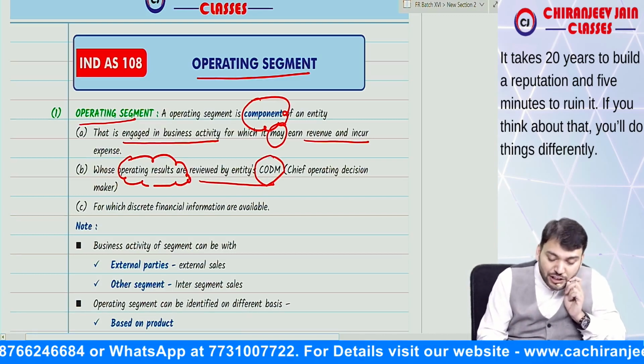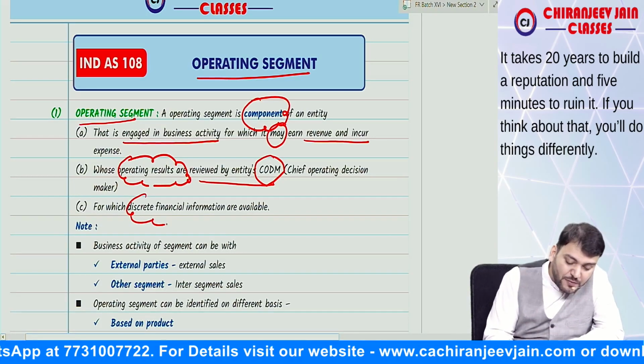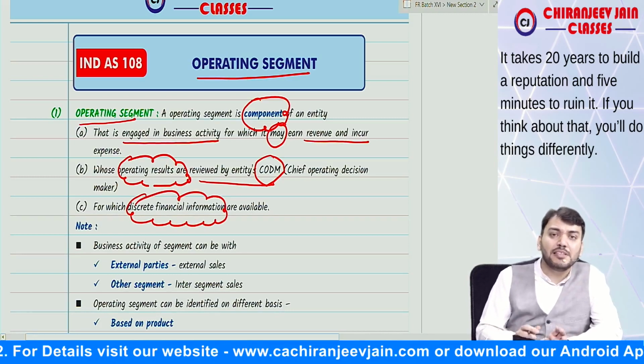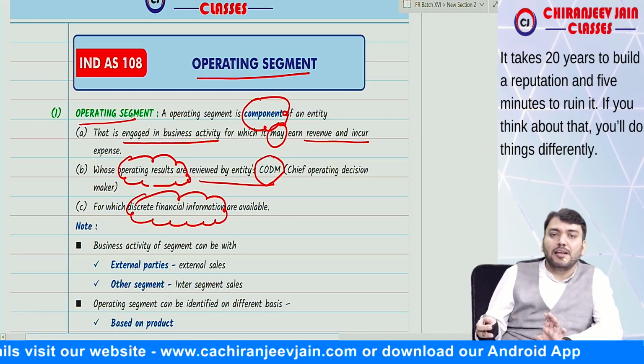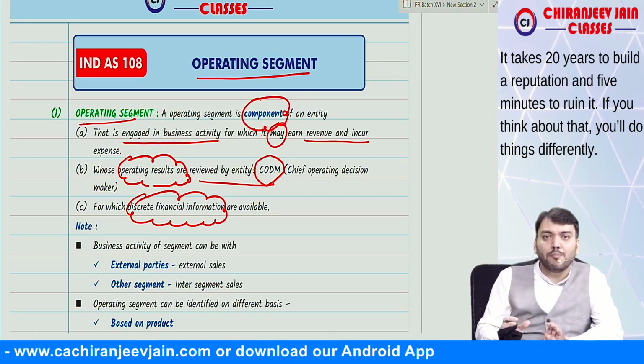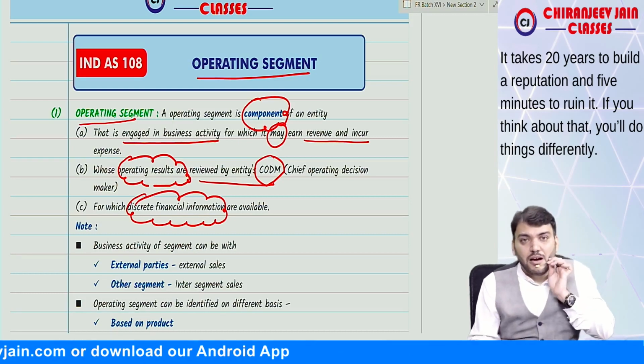CODM is what? Chief Operating Decision Maker, and for which discrete financial information is available. Discrete financial information means separate financial information is available, means we can find out what assets and liabilities are allocated to that particular segment.